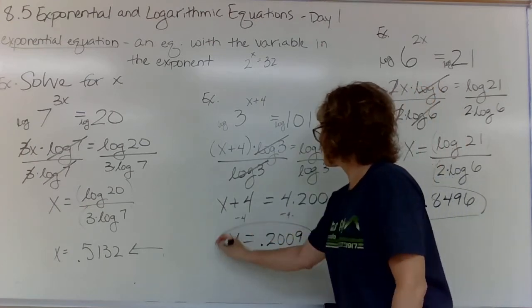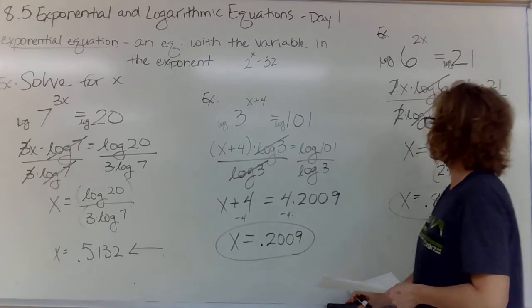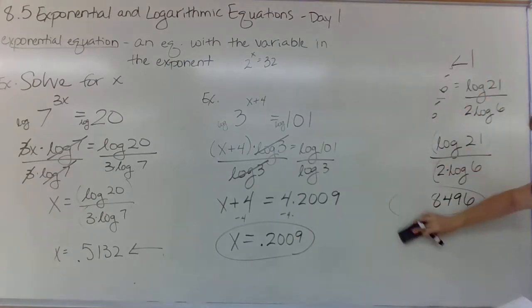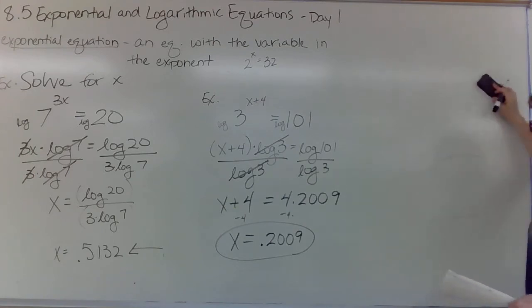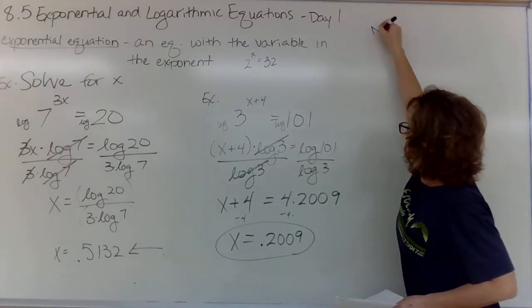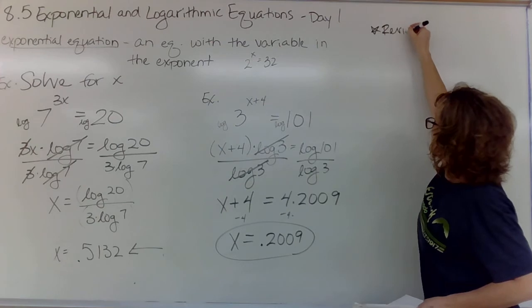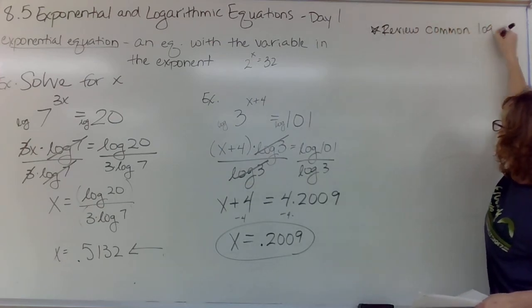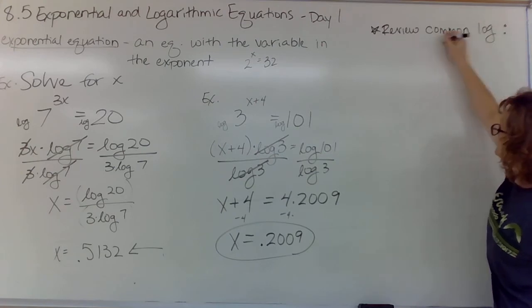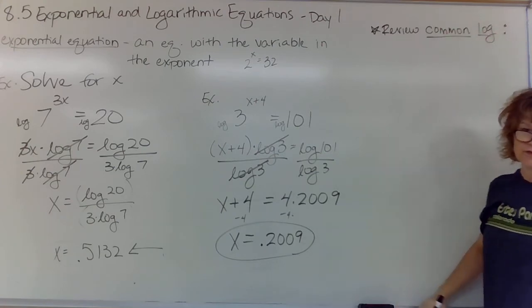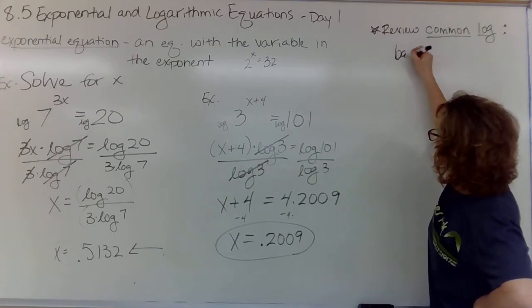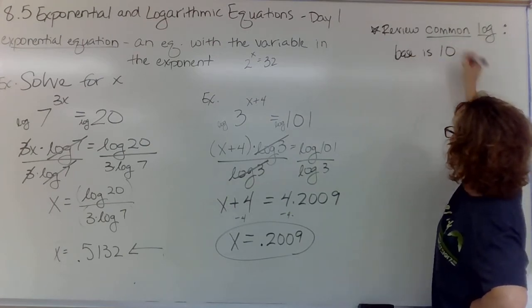0.2009. Okay, now, every one of these equations, these examples that we've done, have been common logs. Let's review that for a minute. Common log. Do you remember what that is? That is when the base is 10.